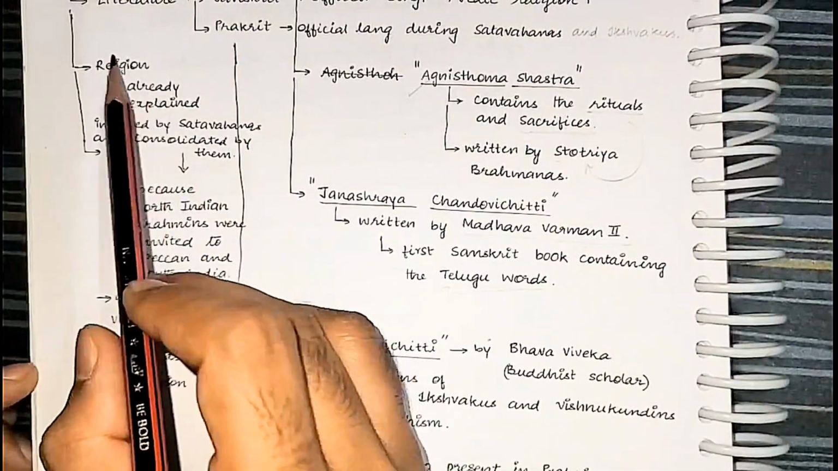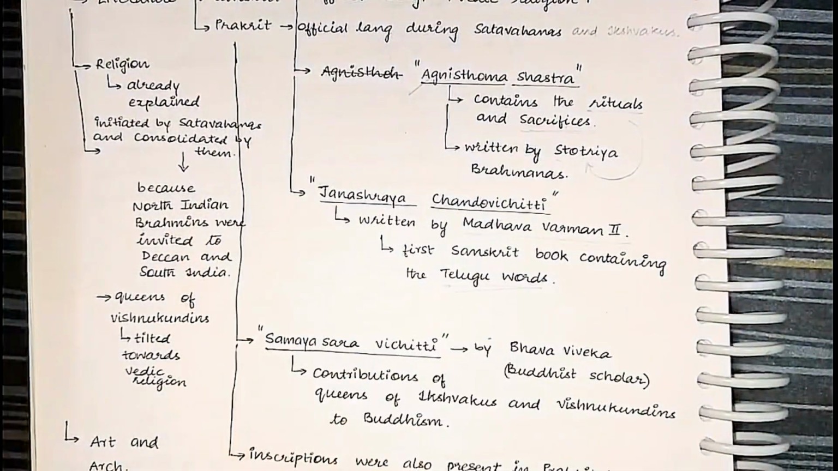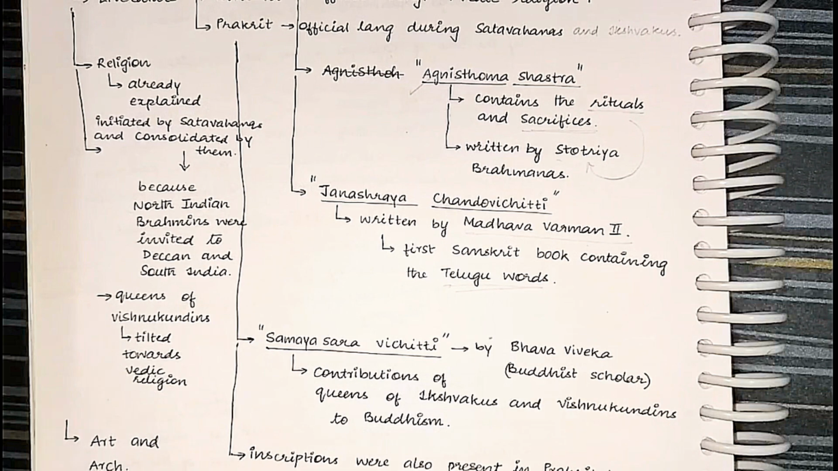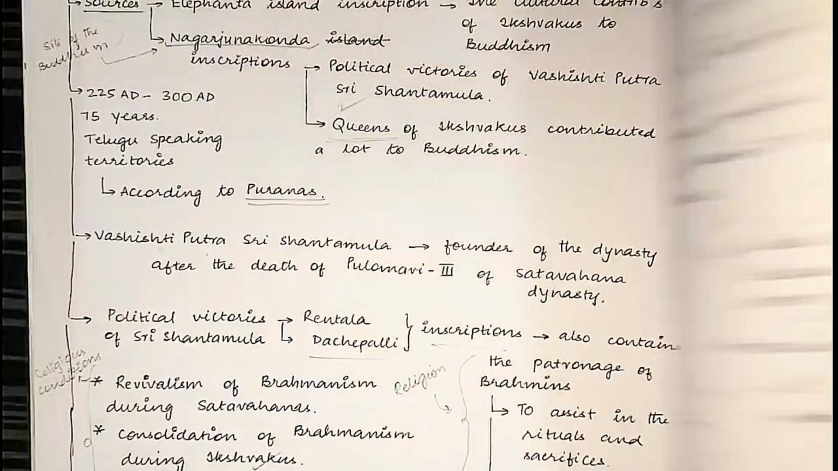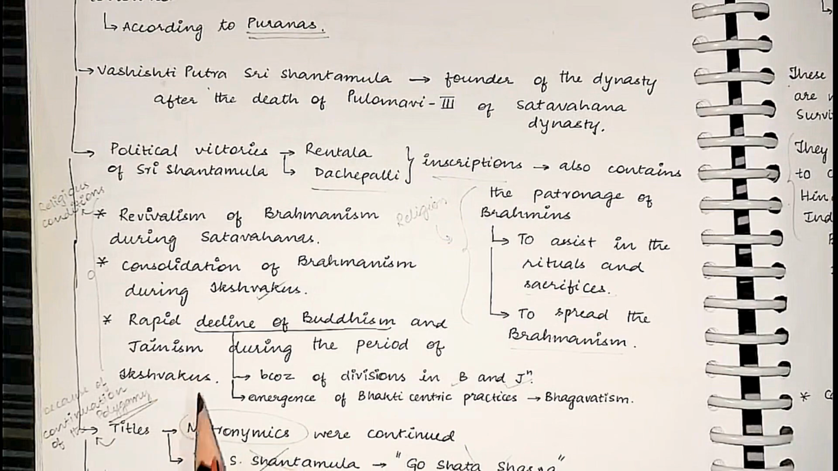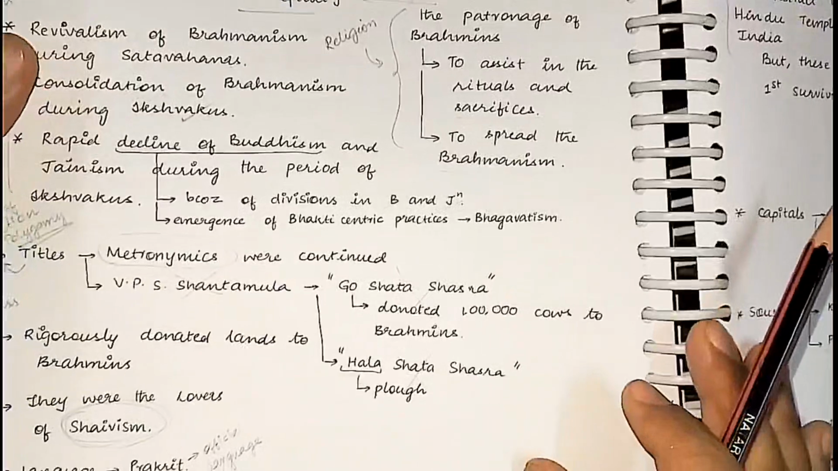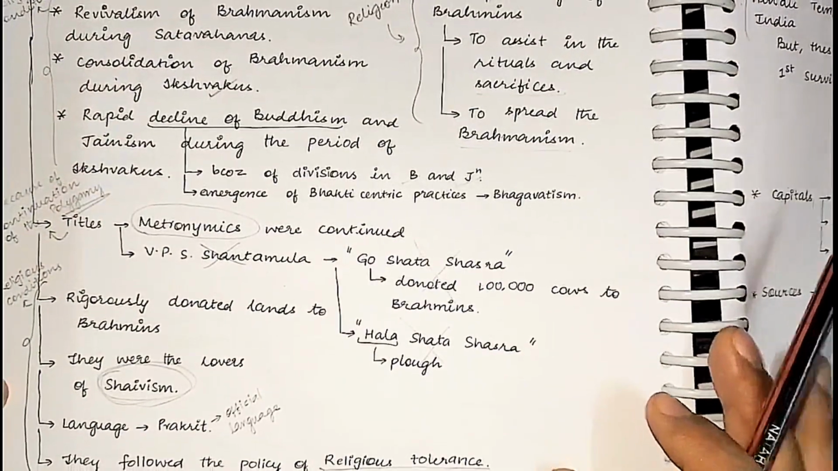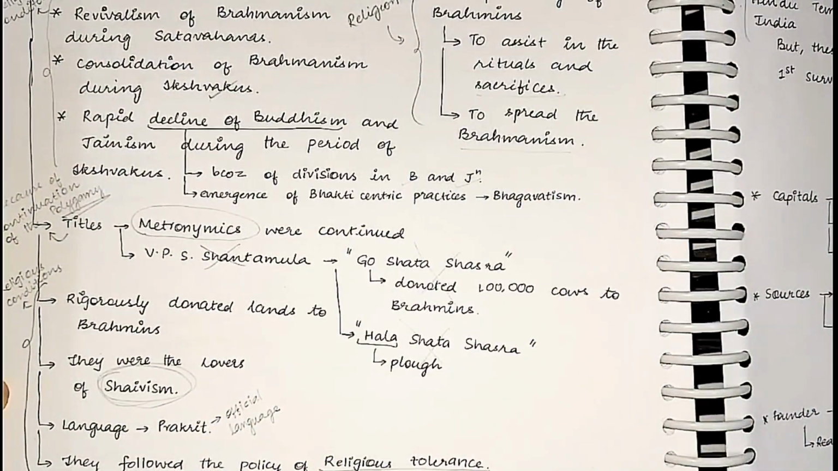And we have already discussed the religious conditions. We have said that the Ikshvakus and the Vishnu Kundins were religiously tolerant. And Shaivism was prominently followed in the times of the Ikshvakus. And we have also seen that during the time of Vishnu Kundins, there were many temples as well. I will show you here. Here we have the religious condition, revival of Brahminism, and the lands were rigorously donated to the Brahmins, and there was practice of Shaivism. You can just extract these points and quote them there.